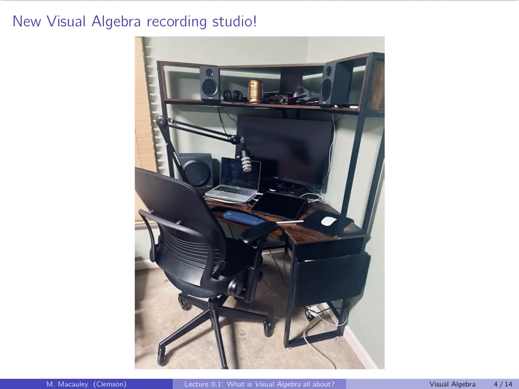So first of all, one big change. This is where I'm sitting right now. I have a new Visual Algebra recording studio. For my old lecture series, I used an iPad from 2016, maybe 2015, and I had a cheap headset, the sort of headphones that people use in call centers. It's not nothing, but it's not professional grade equipment. Now I did buy a very nice mic, and I forget what they call these things, the synthesizer. And it sounds a lot better. I've listened to my own videos, and I can definitely tell the improvement in quality, at least purely from an audio perspective.